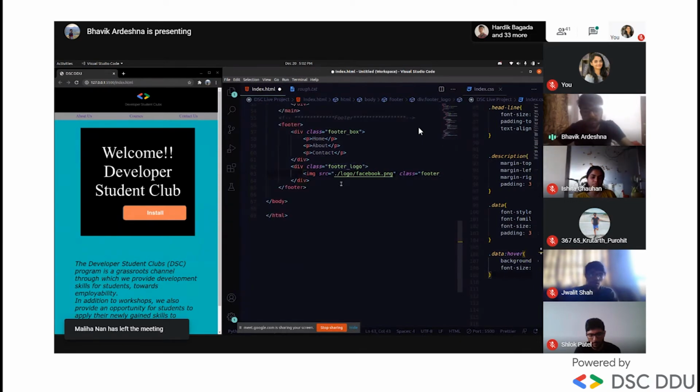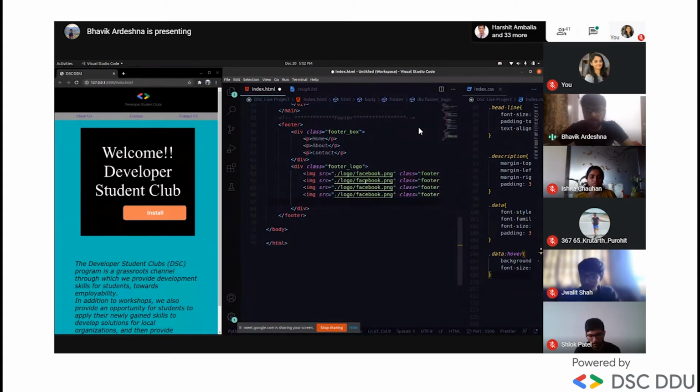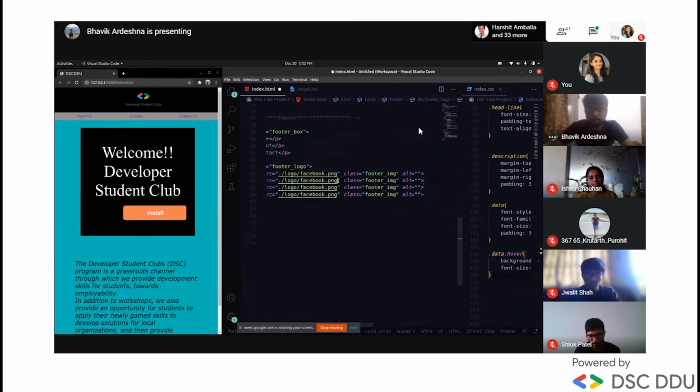Okay, I will copy this because I will put four logos, one, two, three, and four. I'll change this path. One is Facebook, another will be Gmail, another will be Instagram, and LinkedIn, right? When I save, we'll see what changes.